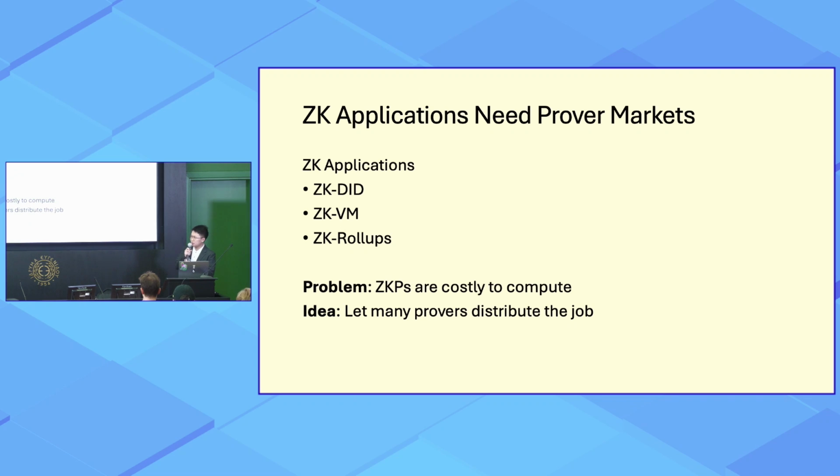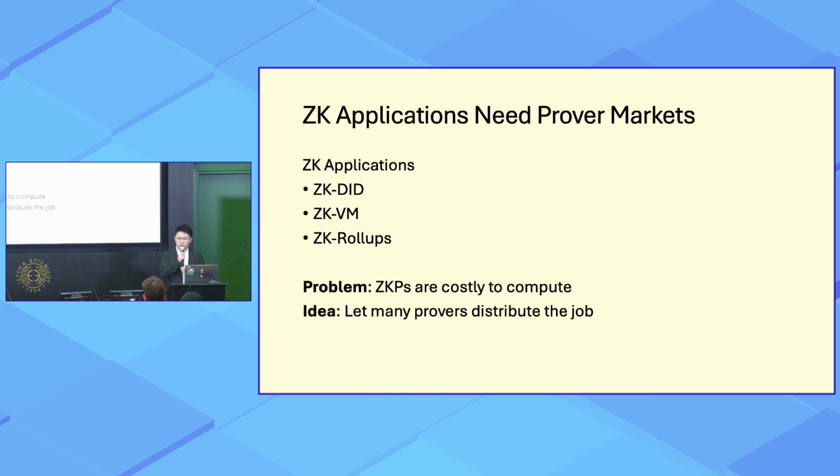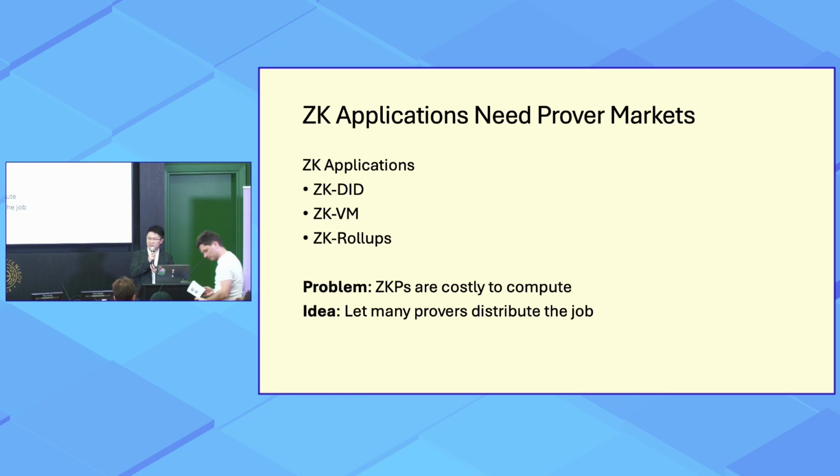And the idea is that instead of having only one prover generating the ZKP, we can have many provers distribute the job. So these provers may have their own capacities, own cost of proving, and they act as the supply side of the prover market. And these applications and the users of these applications may also have valuations of their transactions, their programs, and they act like the demand side of the prover market.